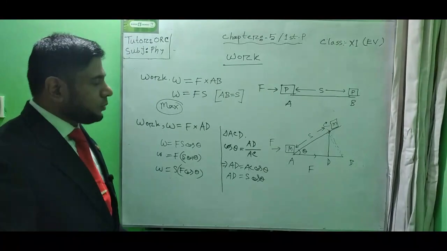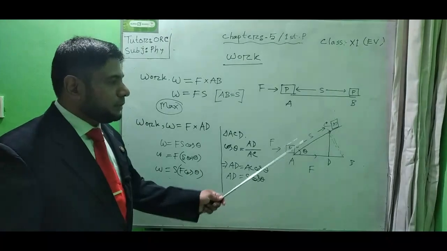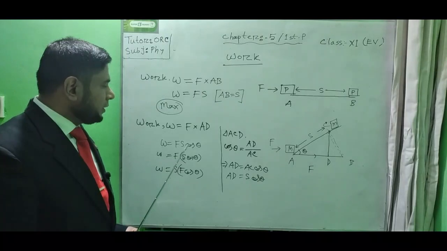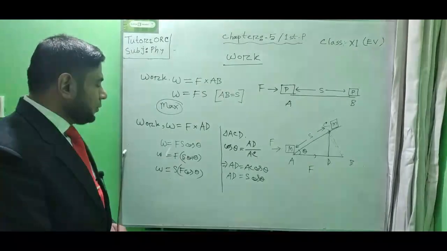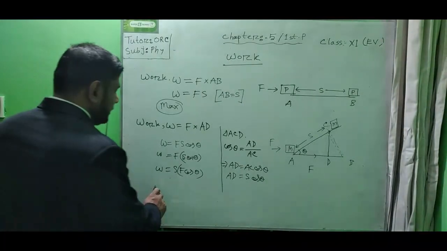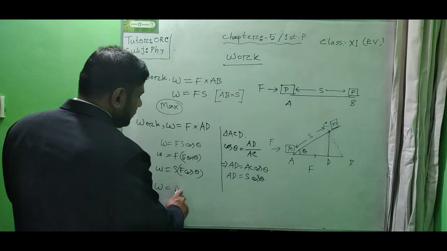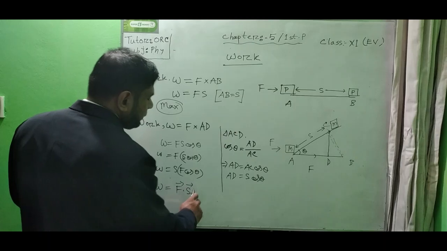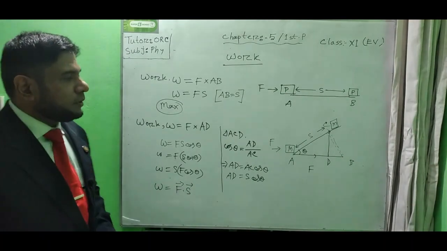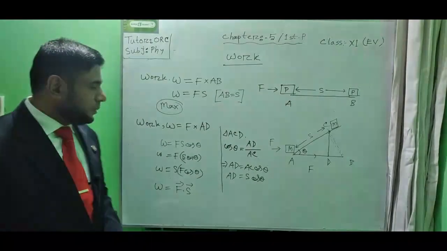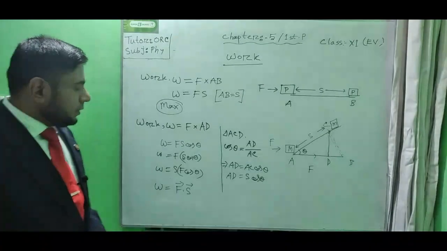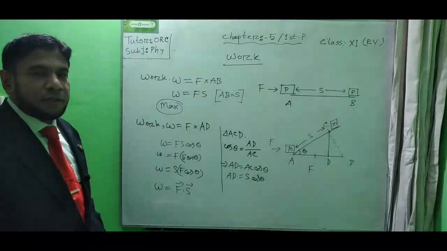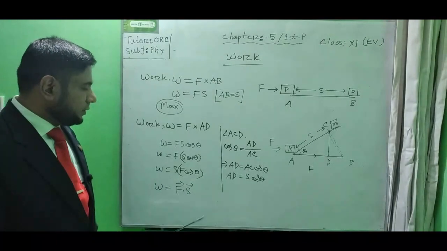Here we know the force is a vector quantity and displacement is also a vector quantity, and F and S are their values. So we can write W equals vector F dot vector S. From this, students must remember that we can express the equation of work with the help of the dot product of force and displacement.